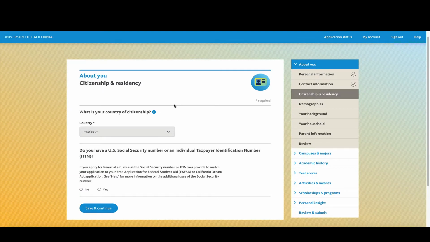In this page, you're going to have to report information regarding citizenship and residency. So if you are an undocumented student at DACA or AB 540, click on this little I for information.